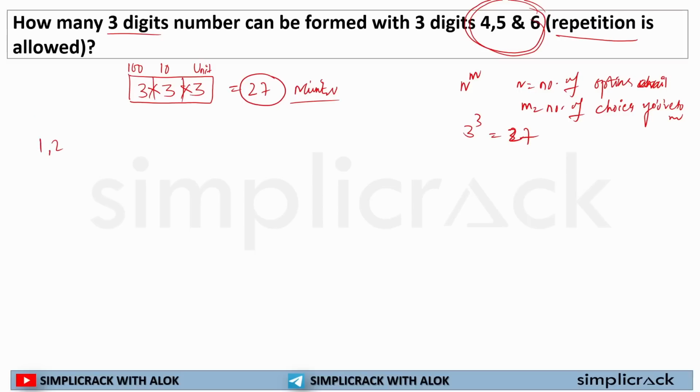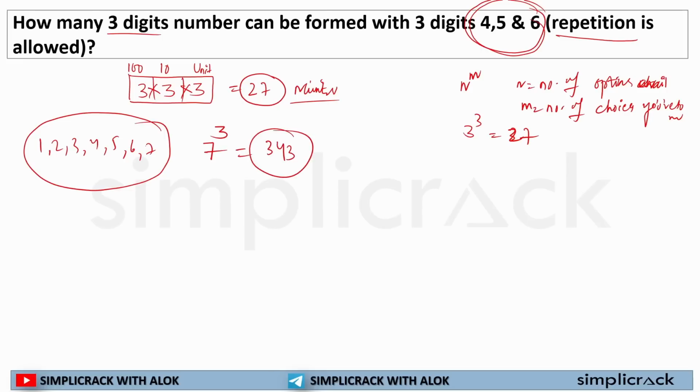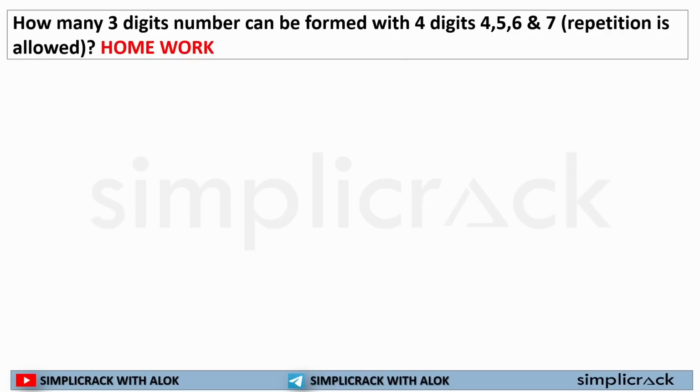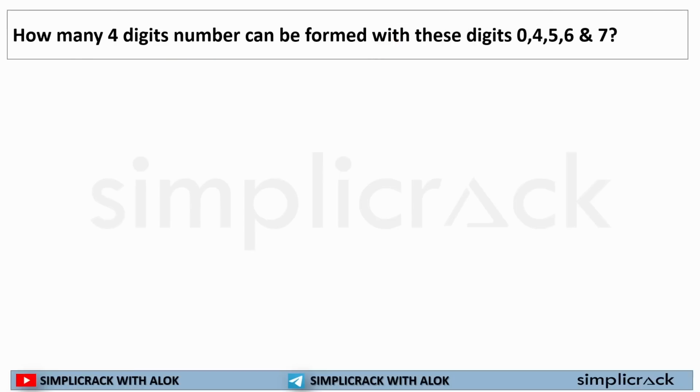For example, it was given 1, 2, 3, 4, 5, 6, 7. 7 digits are there and you have to create a 3-digit number. You will directly say you have 7 options. You have to create a 3-digit number. So it will be 343. How many numbers will you create? You will create 343 3-digit numbers. Okay. So this is the formula if digits have been given and repetition is allowed. I hope you are clear with this. This is a homework, the first homework I am giving you all. Quite easy. I have already solved it.